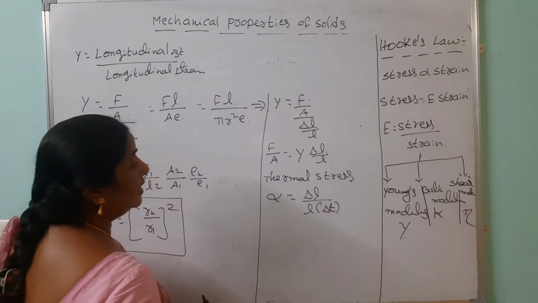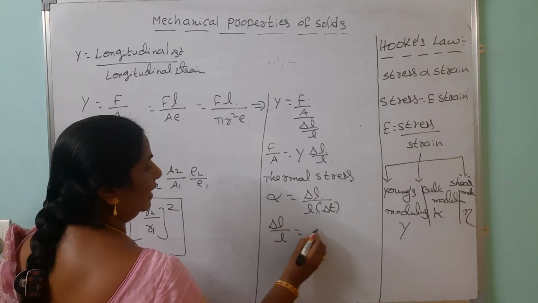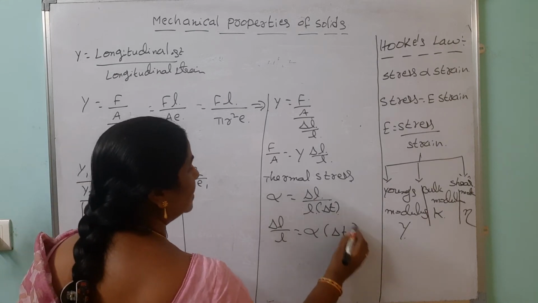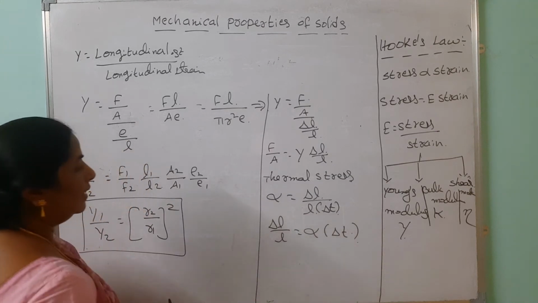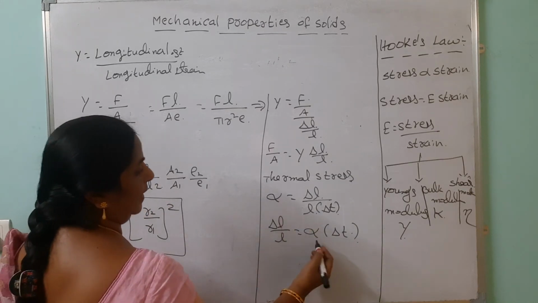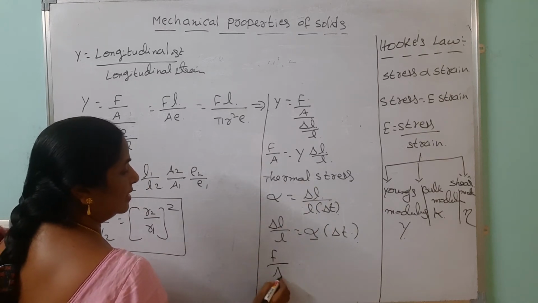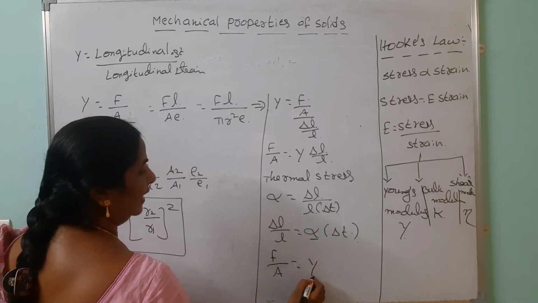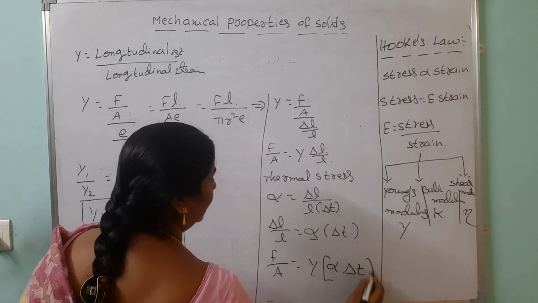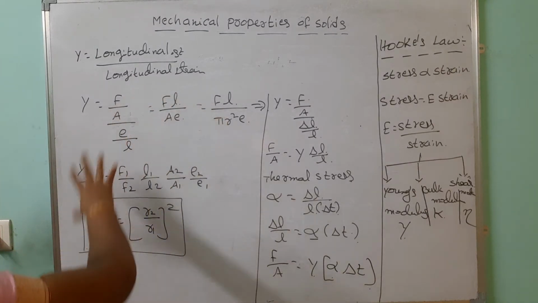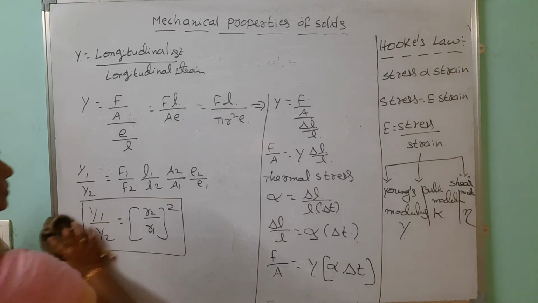So instead of delta L by L, we write alpha into delta T. Here alpha is the coefficient of linear expansion. Then thermal stress we write as F by A equals Y into, instead of delta L by L, alpha into change in temperature. See, these many formulas belong to Young's modulus. Then we will do one problem also here.